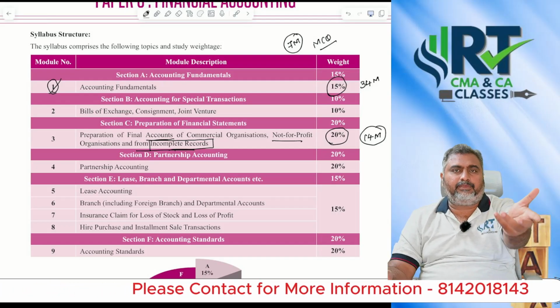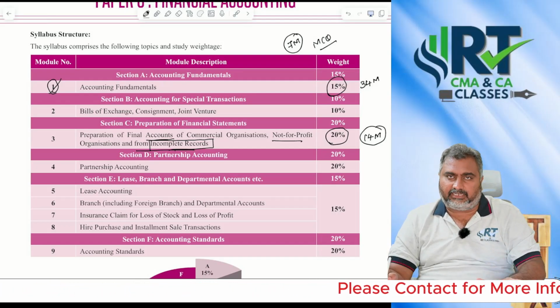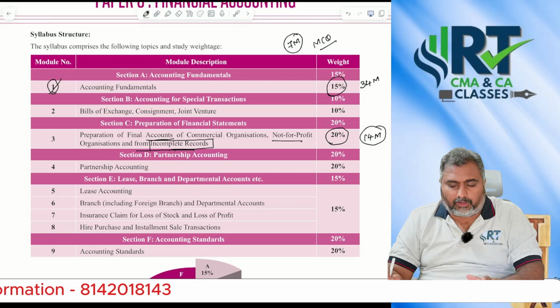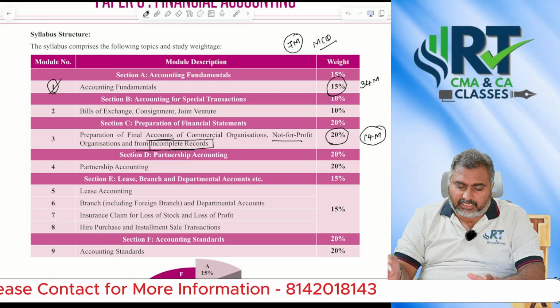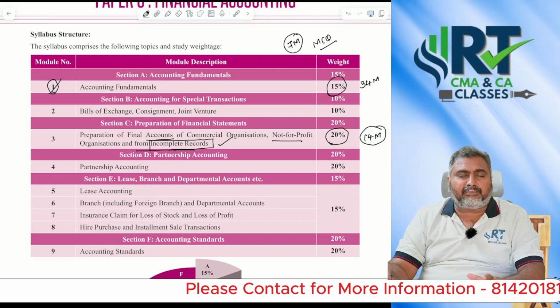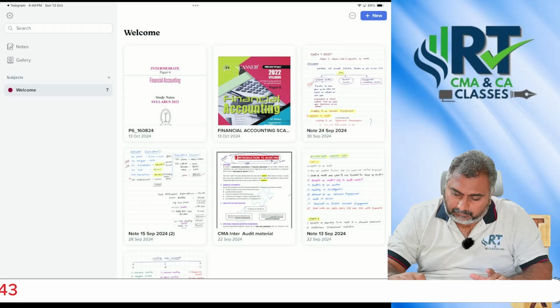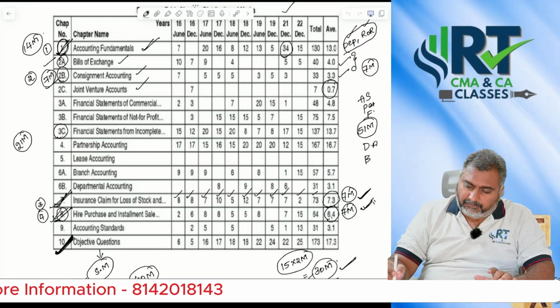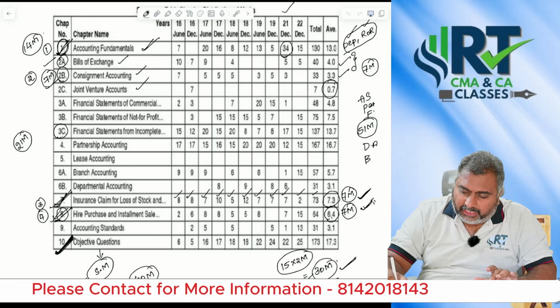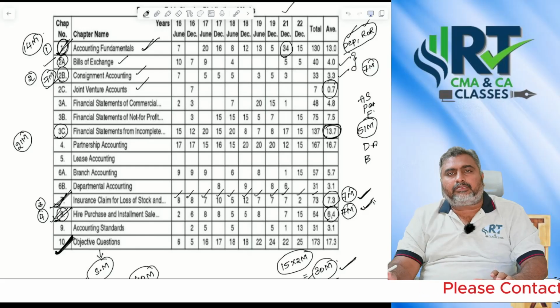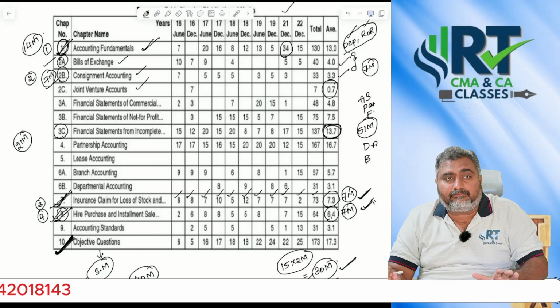Some people may call it single entry as well. So that's the reason, my next priority, if you want to go in order, is definitely to give preference to incomplete records. If you observe, the average generated from incomplete records was 13.7 marks.